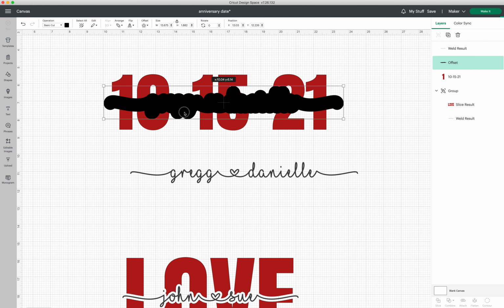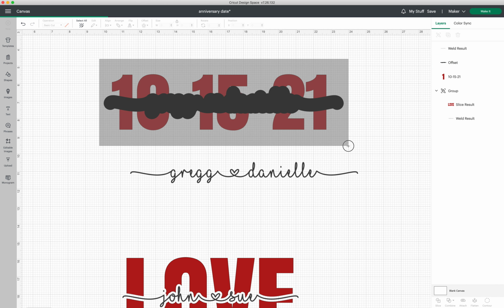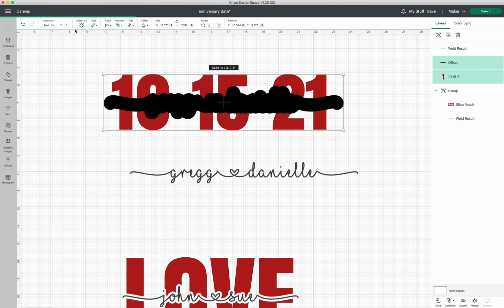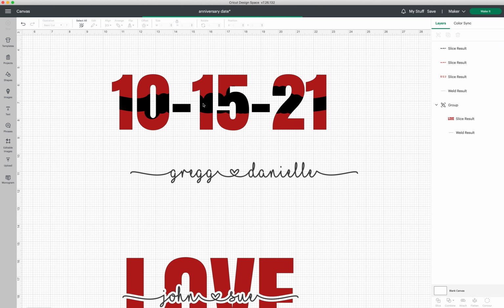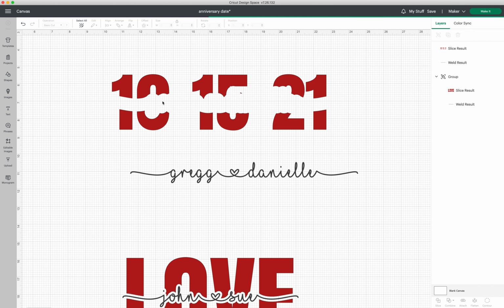Now with the date, you may not want it in the middle. It'll probably, because I made it so much thicker with this one, you won't be able to see the dashes. But it's all up to what your eye sees and what you like. So let's just slice it there on the bottom right. I'm going to click on the black, delete, click on the black again, delete, and click on the red, delete.